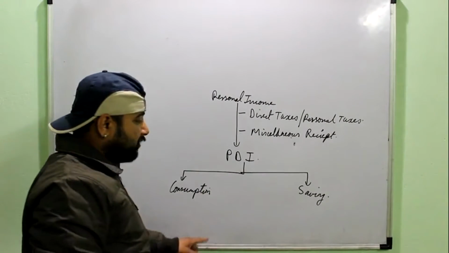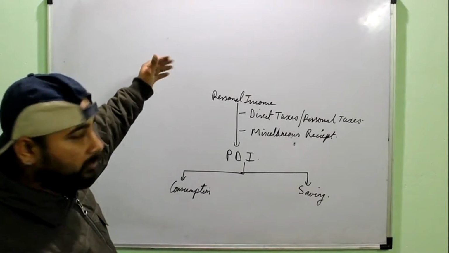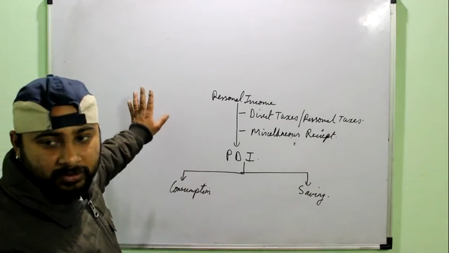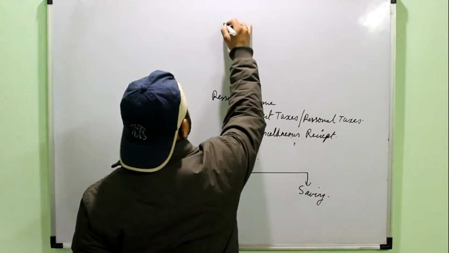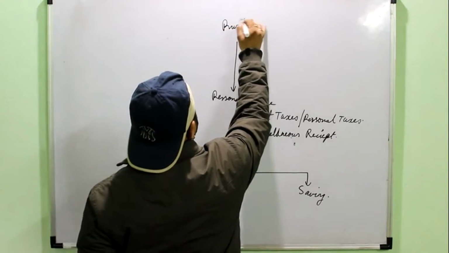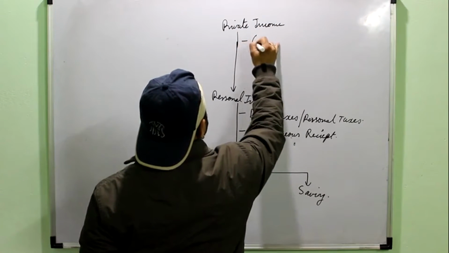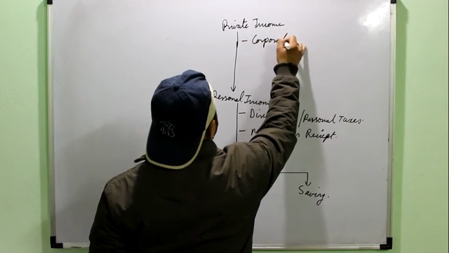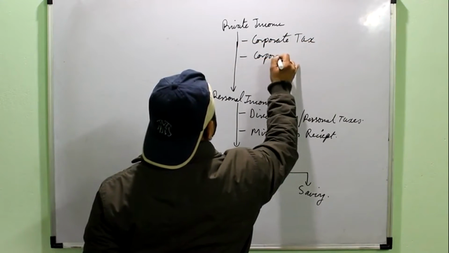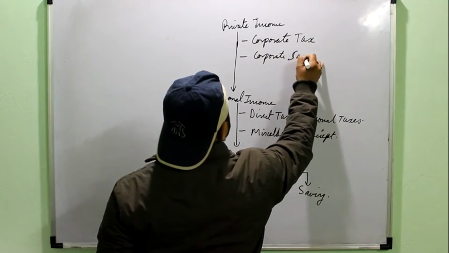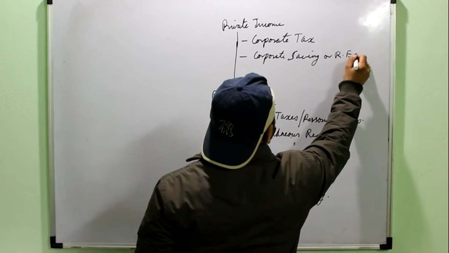This whole chart can be used for moving from top to bottom or from bottom to top. That's why I am making it again. Here, this was private income. From private income we subtracted corporate tax and corporate saving, which we also call retained earnings or undistributed profits.